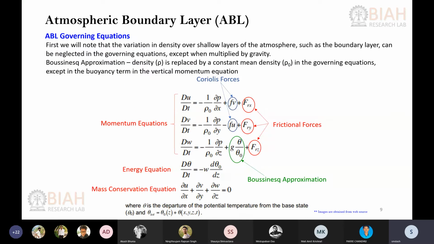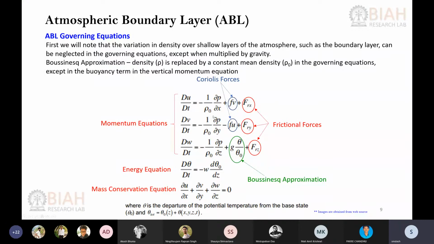Now using this Reynolds averaging, we can further derive the governing equation for the atmospheric boundary layer. We will start with the basic wind equation that we saw in the last chapter. You can write down the wind equation using all the forces, the net momentum equation in x, y, and z directions. So x corresponds to your u velocity, y is v velocity, z direction is w, and this is your vertical direction. This is in your xy plane.